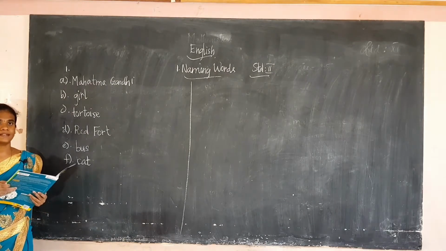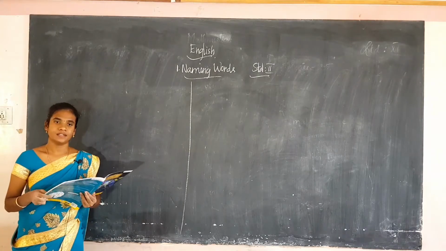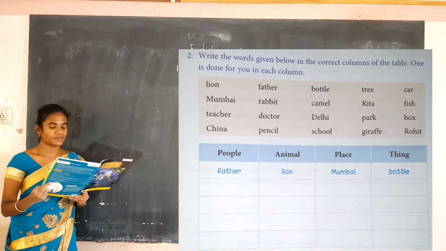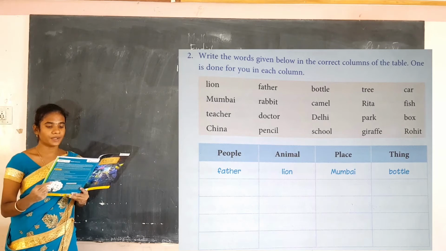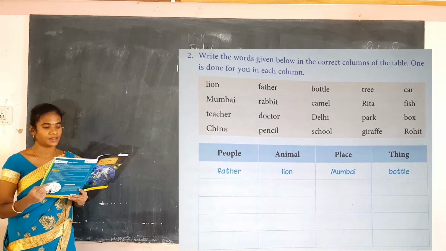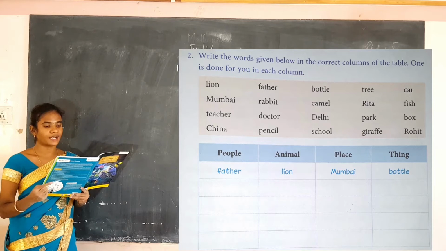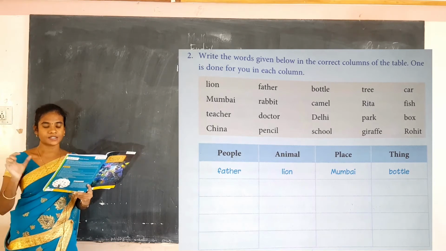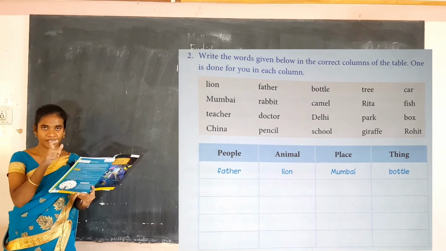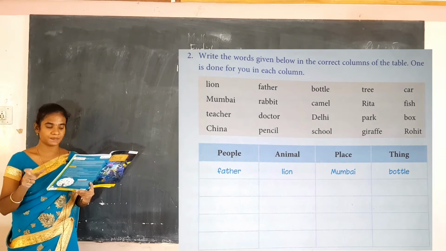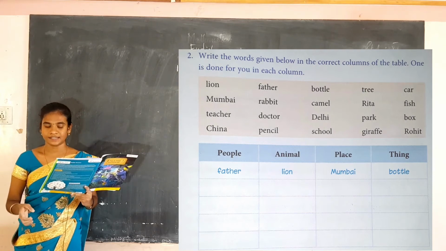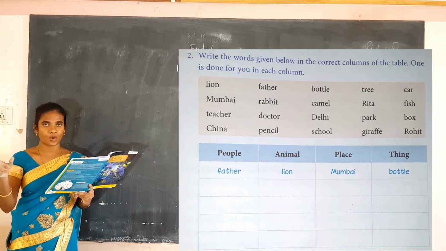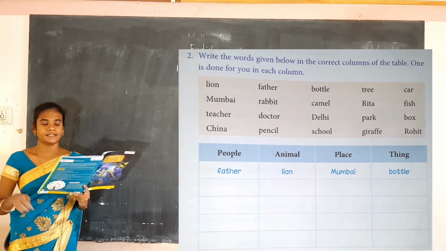Okay. Now we can see the second exercise. Students, see here. This is the second exercise for you. The question is: write the words given below in the correct column of the table. One is done for you in each column. In the box they have given the list of words. In the tabular column they are categorizing it as people, animal, place and things. For that they have given one example written in each column. So I have to categorize and write.